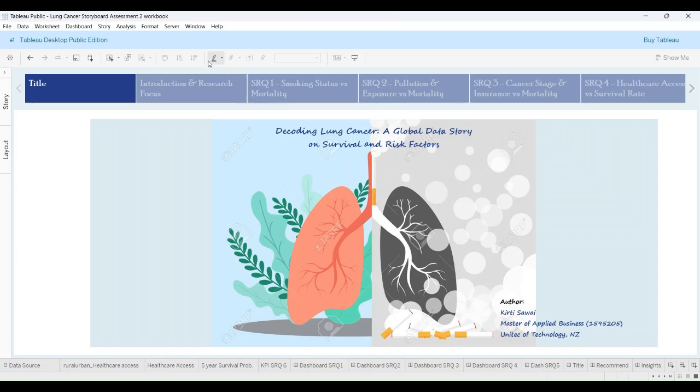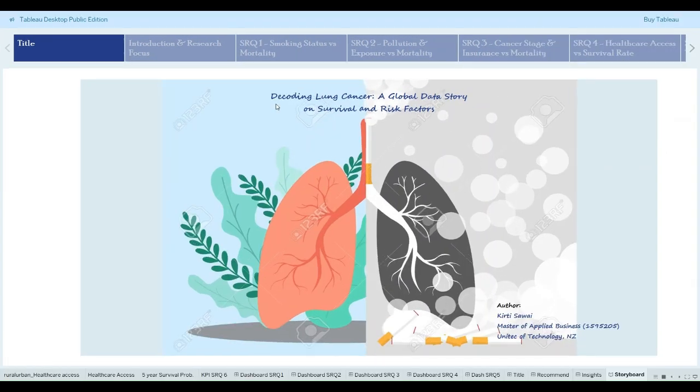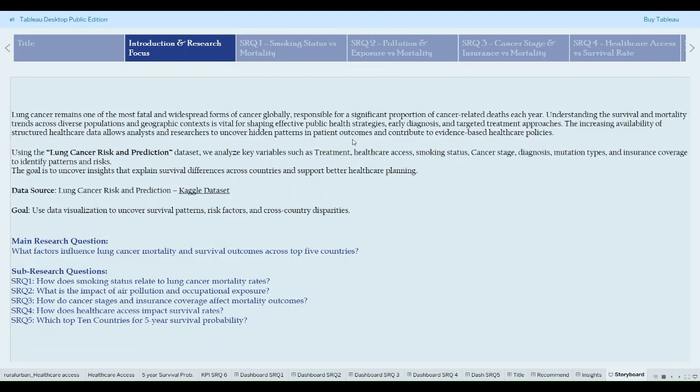Today, I'm going to talk about how data-driven storytelling reveals what really determines lung cancer survival across the globe. Lung cancer is a leading cause of cancer-related deaths globally. Over 1.8 million people lost their lives in 2022, with 2.5 million new diagnoses. It contributes to nearly 18% of all cancer deaths, making it a major public health concern.